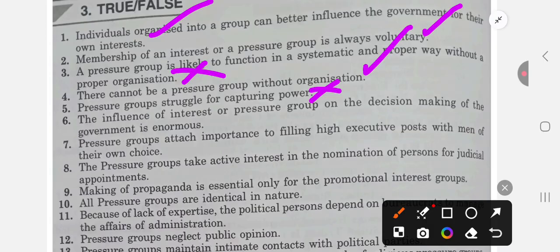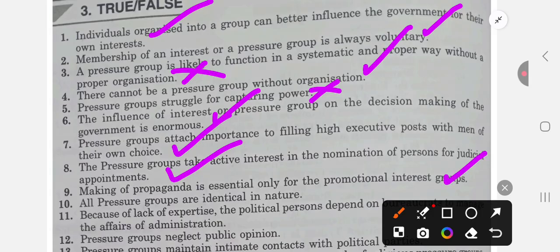The influence of interest or pressure groups on the decision making of the government is enormous. True. On the other hand, the pressure groups attach importance to filling high executive posts with men of their own choice. That is also true. Pressure groups take active interest in the nomination of persons for judicial appointments. This is also true. Making of propaganda is essential only for the promotional interest groups, and that is also true.